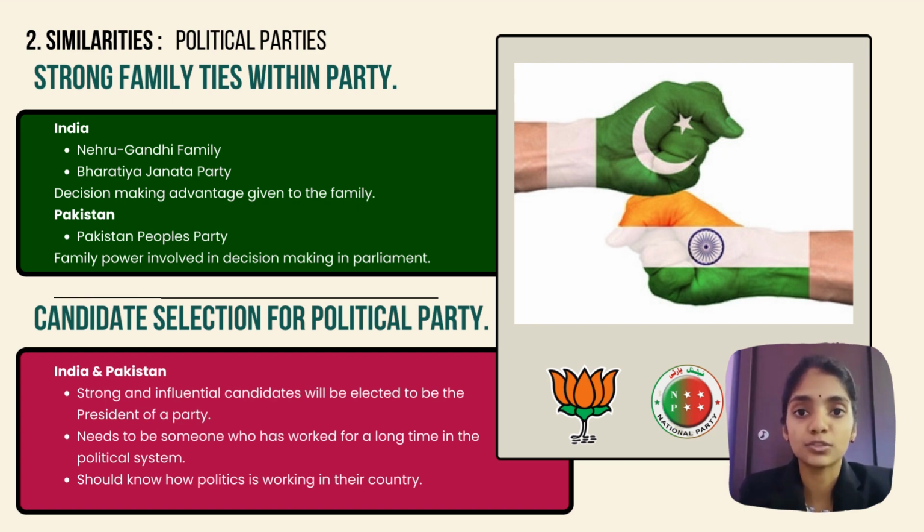I will be explaining about the similarities of political parties in India and Pakistan. First of all, political parties in India and Pakistan have similarity in certain cases. Both countries have parties that have strong family ties. In India, political parties that have dynastic politics are the Nehru-Gandhi family. This family is well known because it produced 3 Indian prime ministers. An example of a family connection party is the Bharatiya Janata Party.